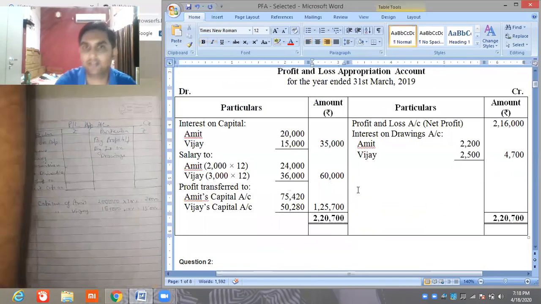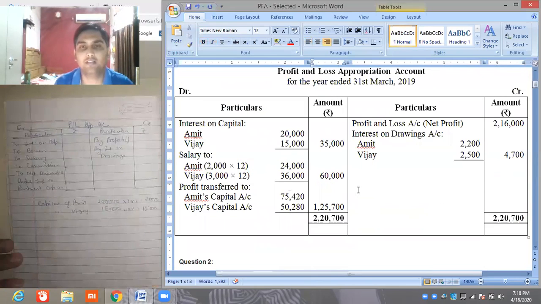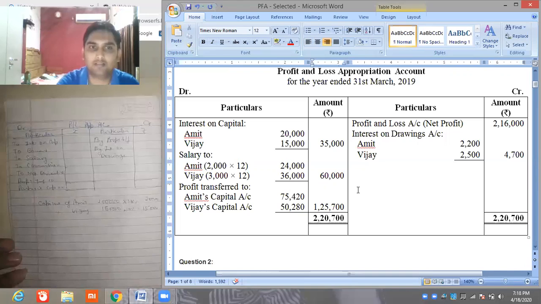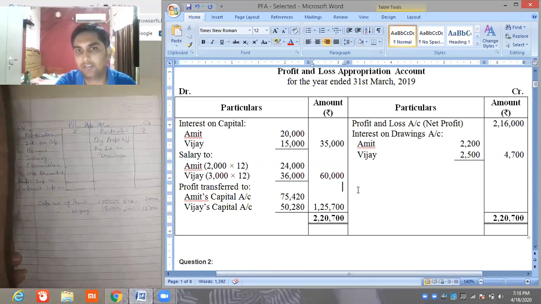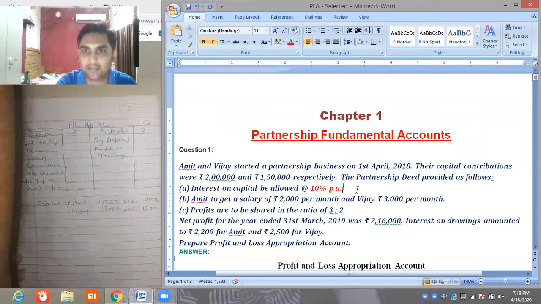As you can see in the solution, again Amit 2,000 rupees per month salary multiplied by 12, and Vijay 3,000 per month salary multiplied by 12, 24,000, 36,000 respectively. And this side, interest on drawings. After giving the profit, interest on drawings amounted to rupees 2,200 for Amit and 2,500 for Vijay.